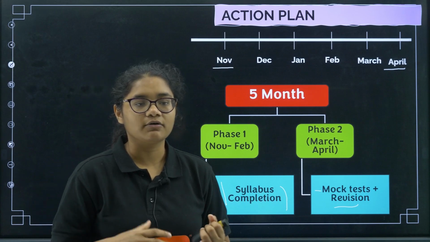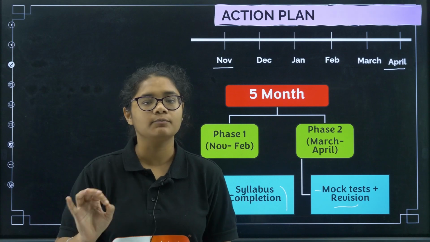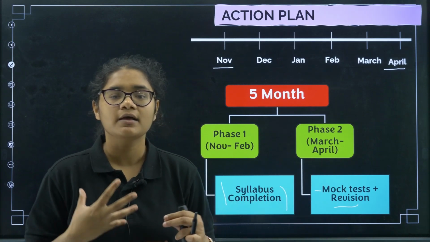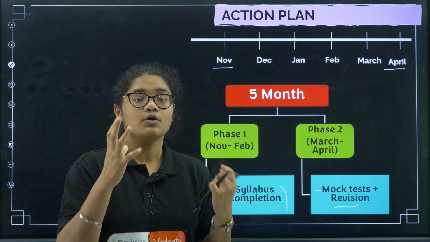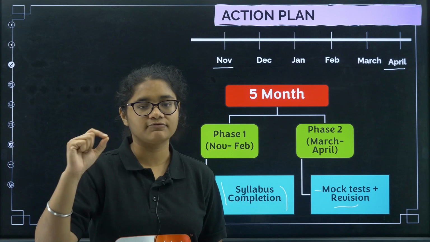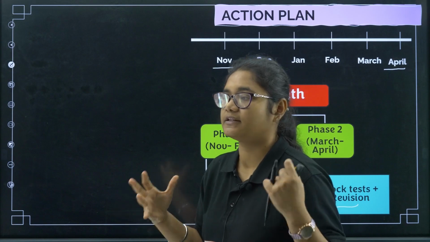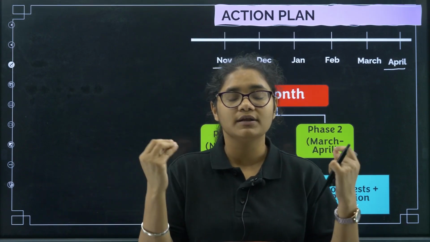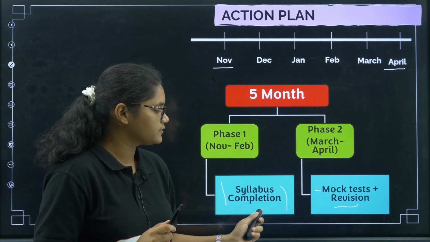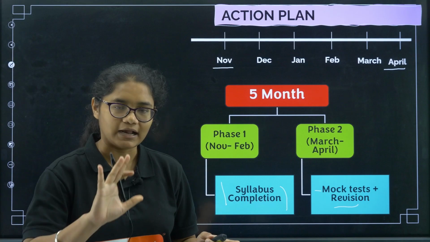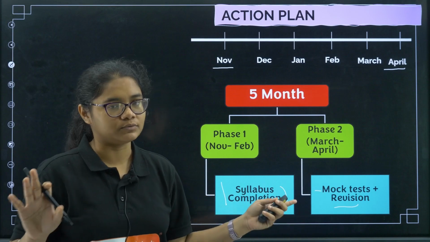You have an advantage over other students who are writing for the first time, that they won't get this March time, because they will be busy in their board examinations. Feb also they will be preparing for board examinations, but you have the advantage of using this whole 5 months completely for your KCET. So it's really very important that you understand this edge that you have and make proper utilization of this. Now we will be discussing how exactly we are going to do syllabus coverage and how to do mock tests and revision. I will be telling you everything in detail, students, so please do not worry at all. Watch this complete video and make your own strategy here.